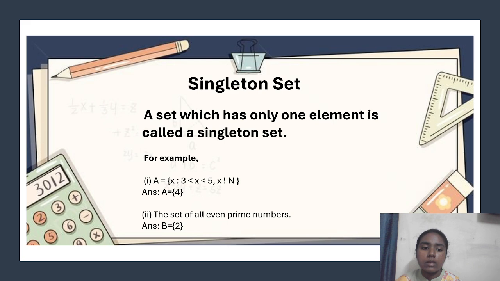So we can say that the set A contains only one element, 4, so we can consider it a singleton set. Next, second example, set of all even prime numbers. We all know that we have only one even prime number, that is 2. We can consider that as a singleton set. So this is what singleton set signifies.